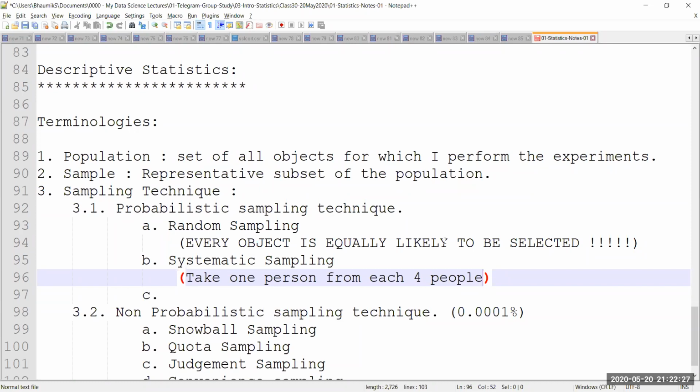I can create my own system. There is no control. Nobody can tell me what my system is going to be. I can create my own system as I want. Based on the system I create, I'm going to follow that system and create a sample, which again is random but collected systematically. In this case, not every object is equally likely to be selected, because there is a system which is followed.